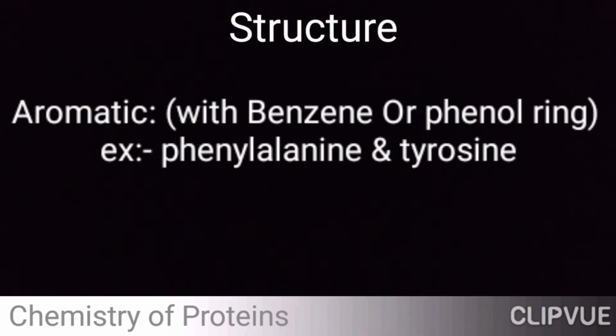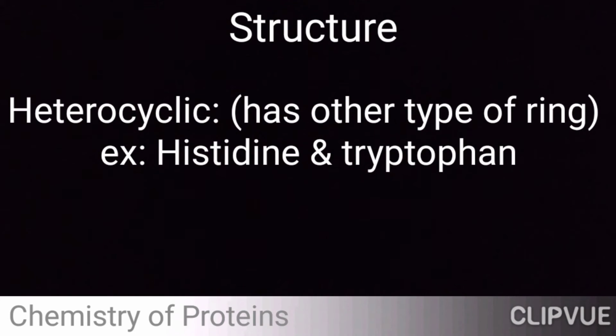Coming to the aromatic type, with benzene and phenol ring, right? So examples are phenylalanine and tyrosine. Then the heterocyclic structure has another type of ring, and examples are histidine and tryptophan, right?